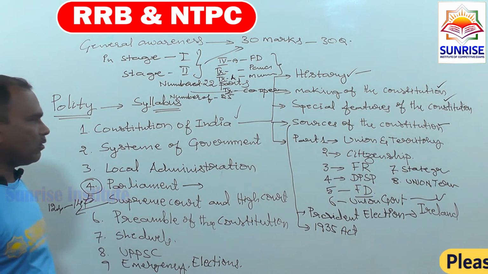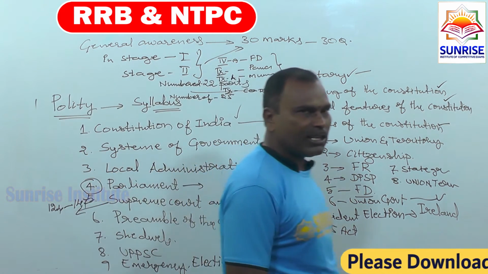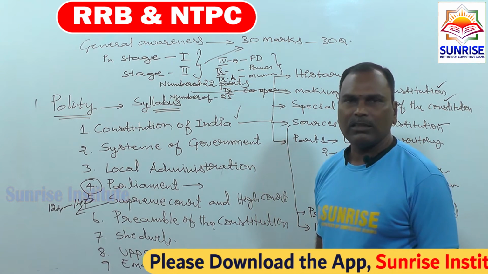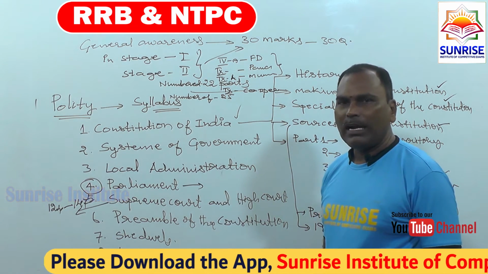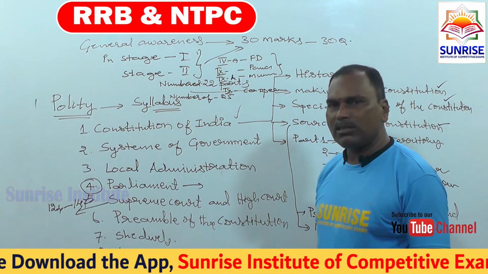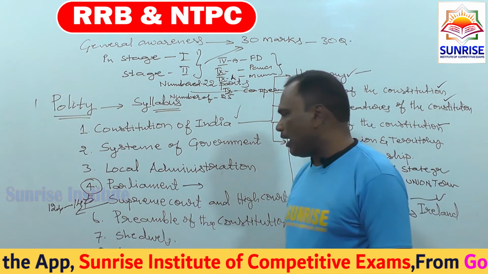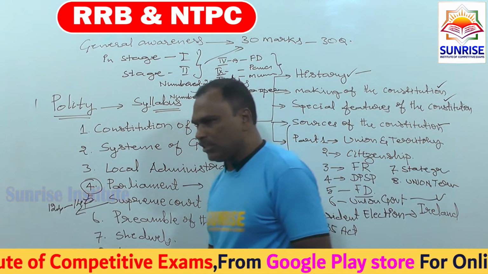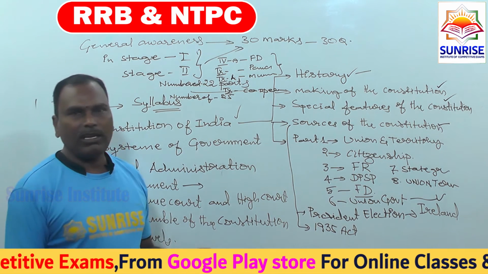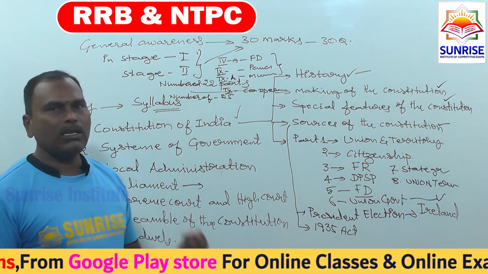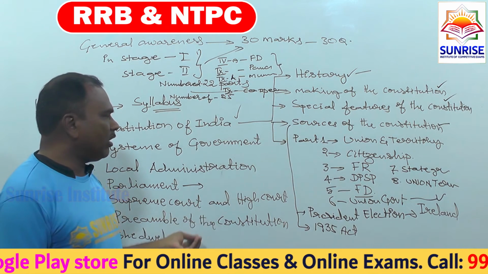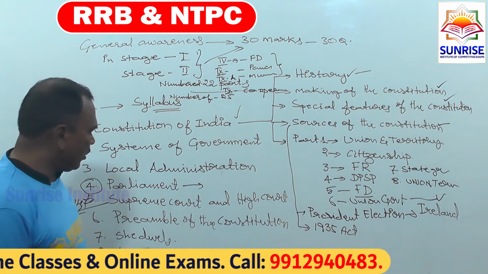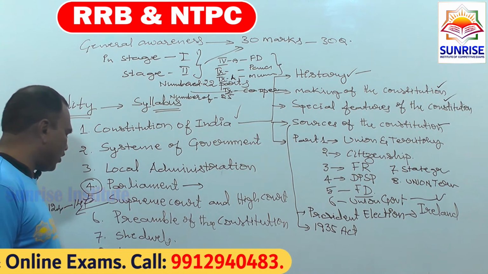Now schedules. In total we have 12 schedules at present, but the original Constitution had only 8. The 9th, 10th, 11th and 12th schedules were added later. We will discuss that. Then the Union Public Service Commission, emergencies and elections. The Chief Election Commissioner, head of the Election Commission, takes care of the elections of everyone except village panchayats. That is not the responsibility of the Chief Election Commissioner of India.